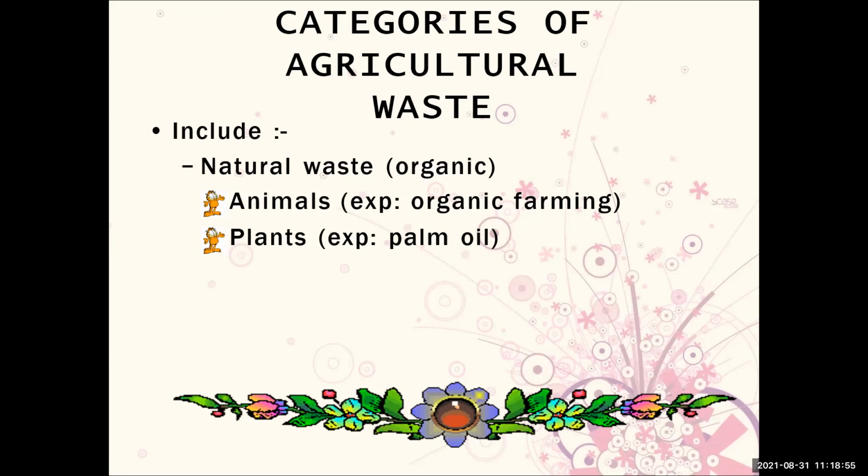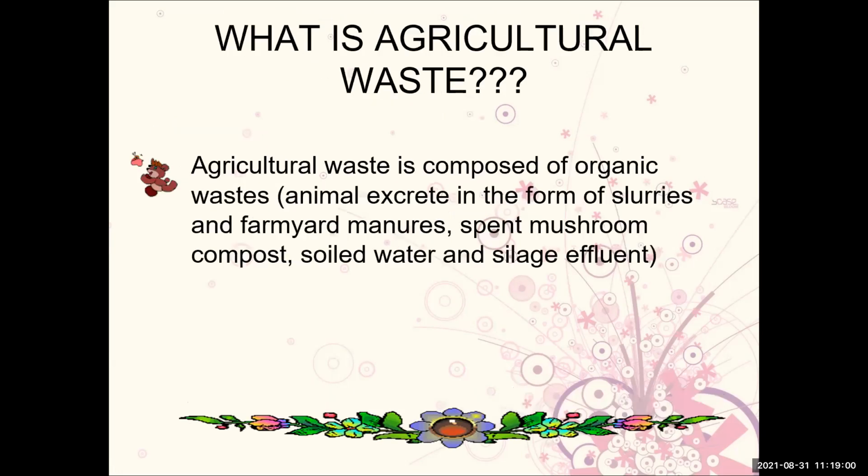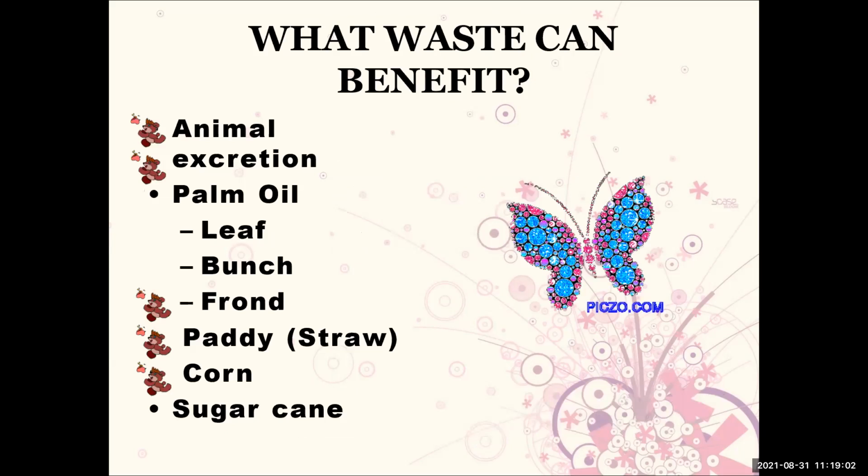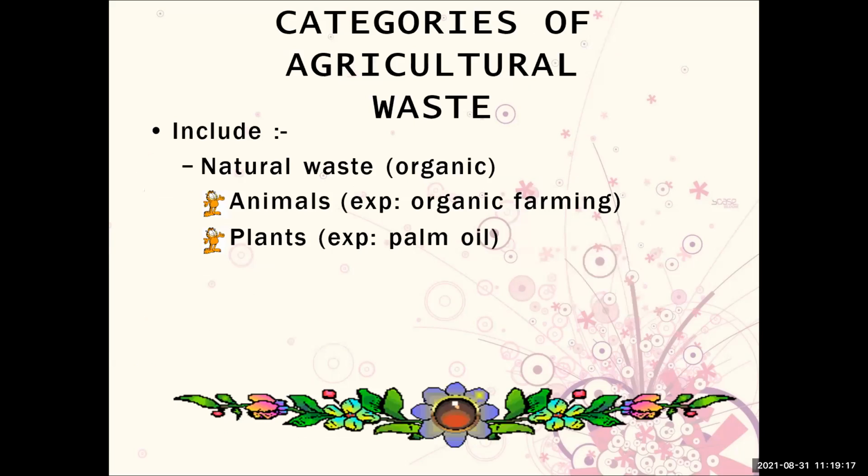Okay, so these are the natural wastes from animals and plants, and this is the benefits: paddy, stalk, corn, and sugar cane. So this type of waste comes from farming activity. This is the category of agriculture that is plants.